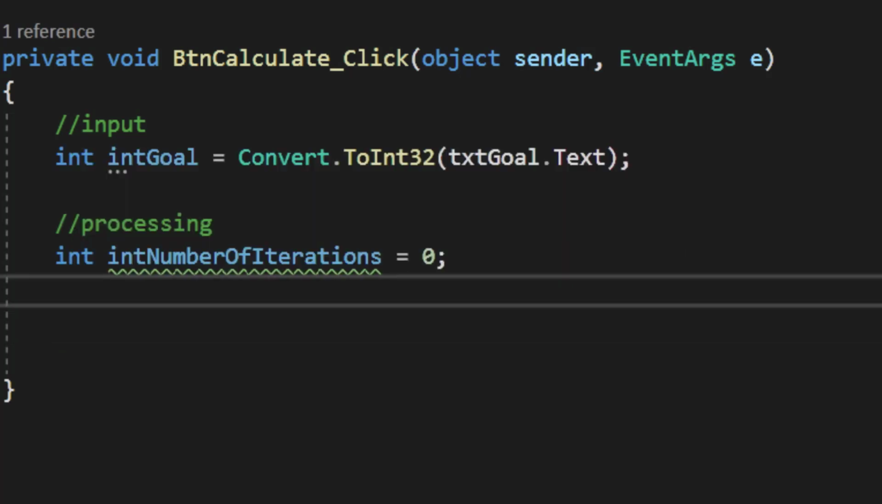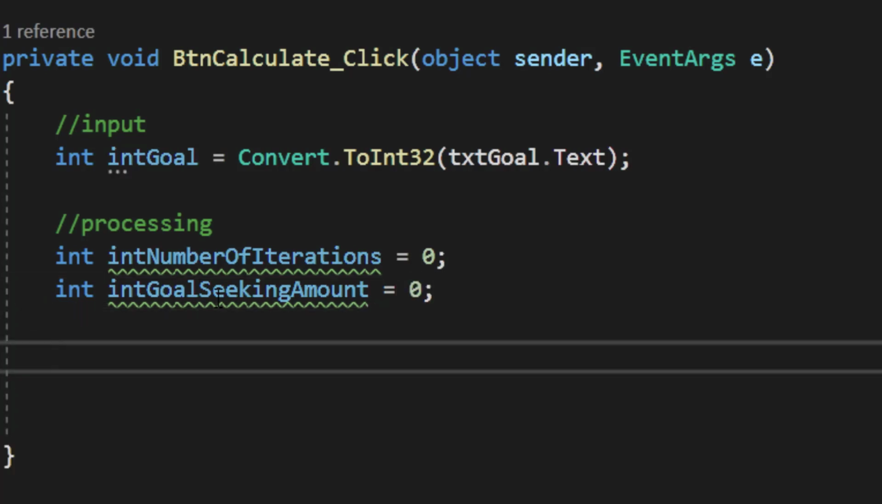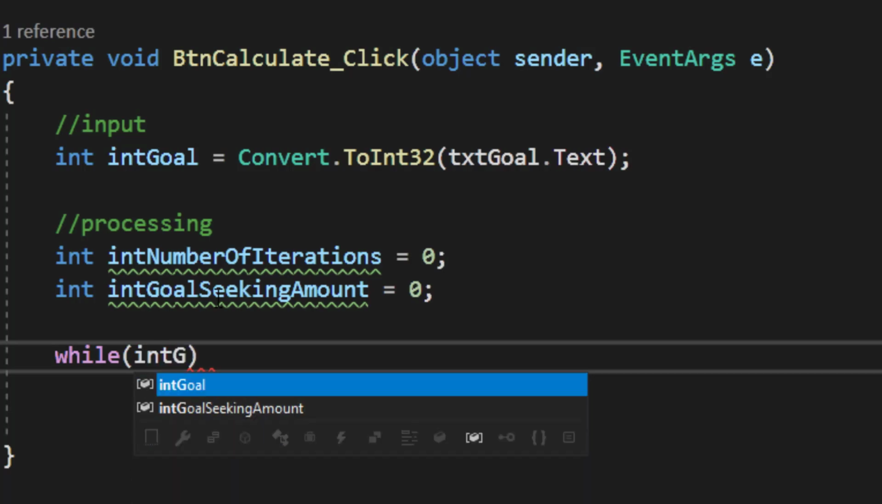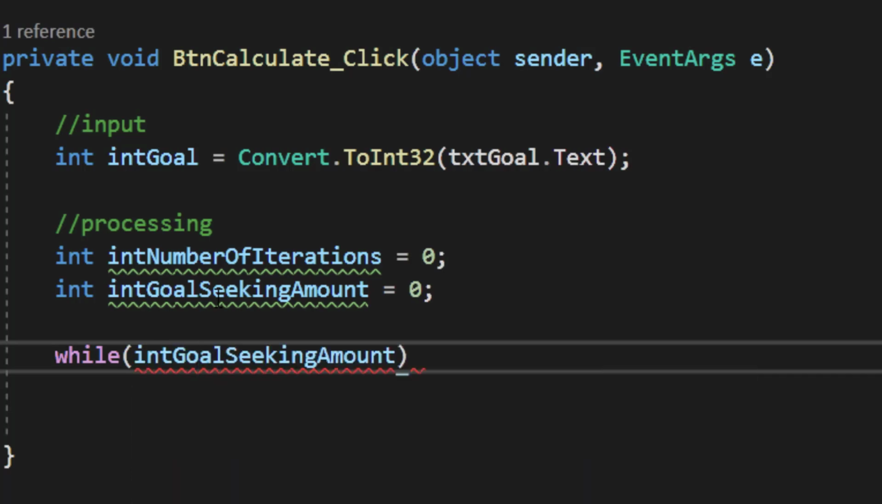I'm going to be seeking a specific goal amount, so I'm also going to define another variable called int goal seeking amount. It's going to start with a value of 0 as well. And then I'm going to create my while loop, and my criteria is going to be to keep repeating this loop while my int goal seeking amount has not yet accomplished my goal.